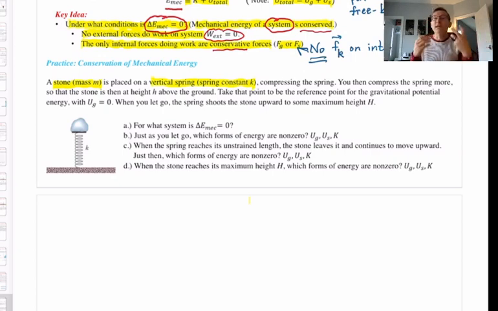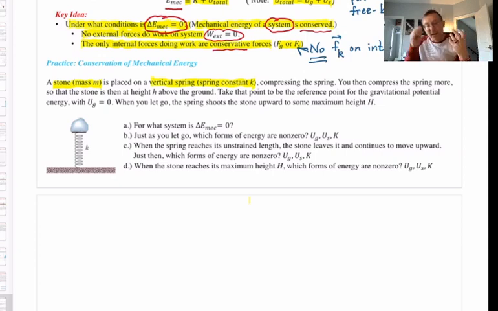And of course, every spring is fabricated to have a natural length. I'll call that L. That's the length it will be at if you don't do anything to it. Its equilibrium length, or its unstrained length is probably a better way to say it. All right, so all we're going to do is set up that vertical spring. It's got some spring constant, some stiffness, little k, and put the stone of mass m, and for now, just let it rest on top of the spring.